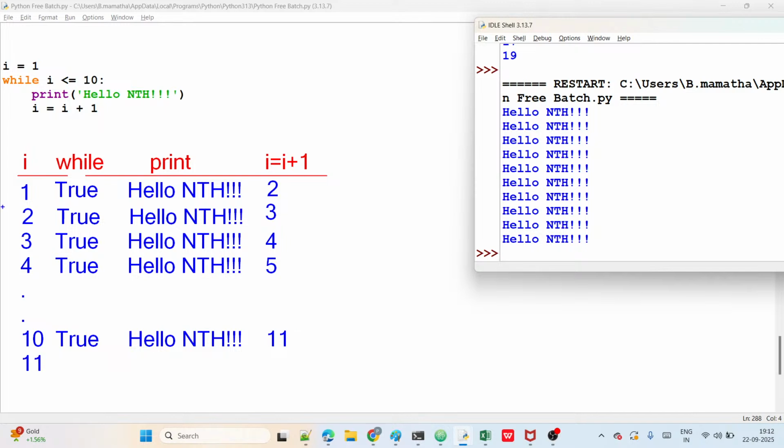But now, is 11 less than or equal to 10? True or false? Tell me. 11 less than or equal to 10, guys. True or false? It is false, right? It's false. Then it stops execution. It won't execute now, guys. Whenever the condition is false, it stops executing. That's all. It terminates the loop. So now the condition is false. It stops program execution, or we can say that it terminates the loop. That's all.